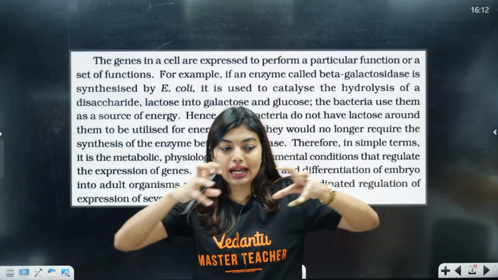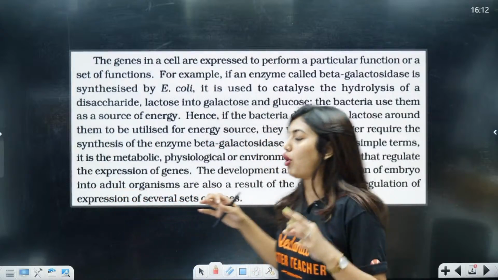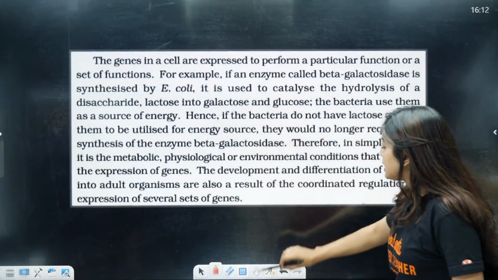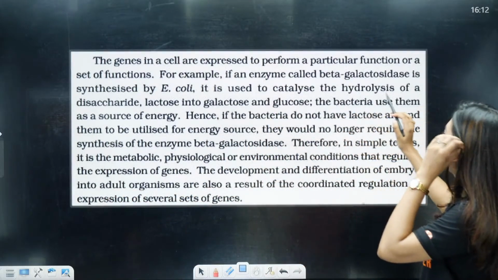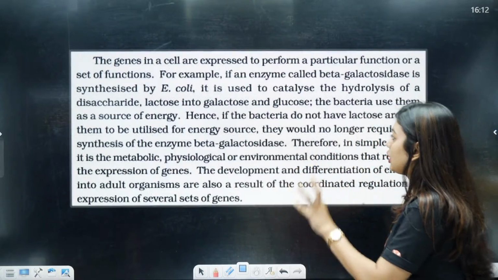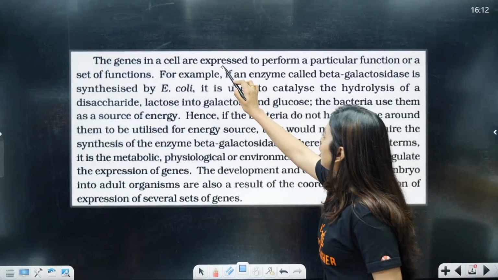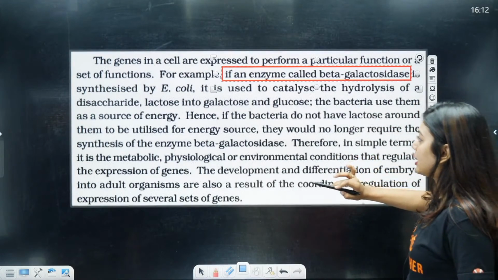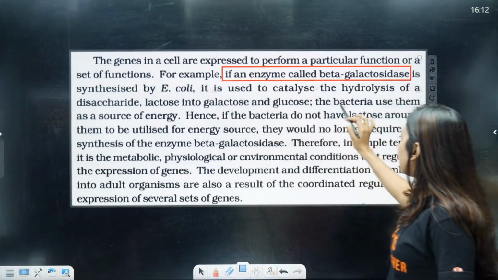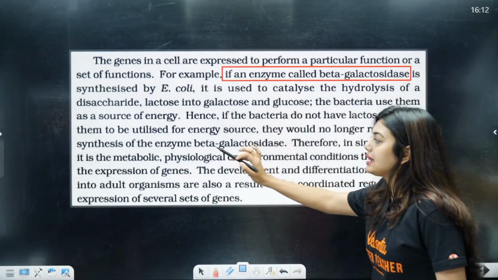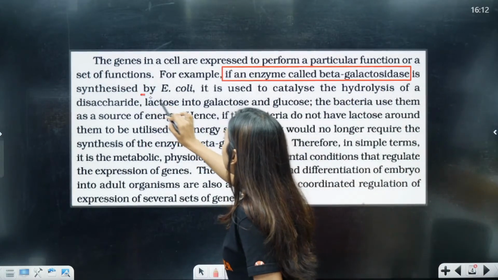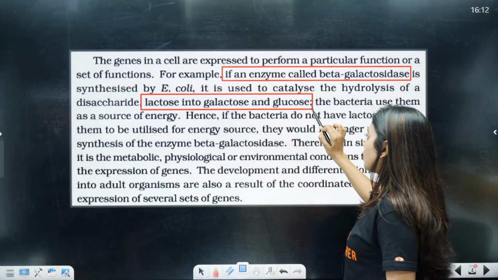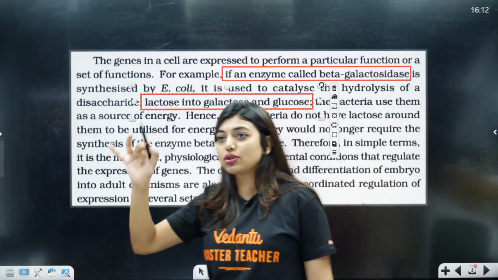So these entire concepts will make your operon model. Okay, so look here, the genes in the cells are expressed to perform a particular function or a set of functions. For example, if an enzyme called beta galactosidase is synthesized by the E. coli, it is used to catalyze the hydrolysis of disaccharide. That is, we have to break down lactose into galactose and glucose. I'm teaching very slowly, okay, so that you understand.